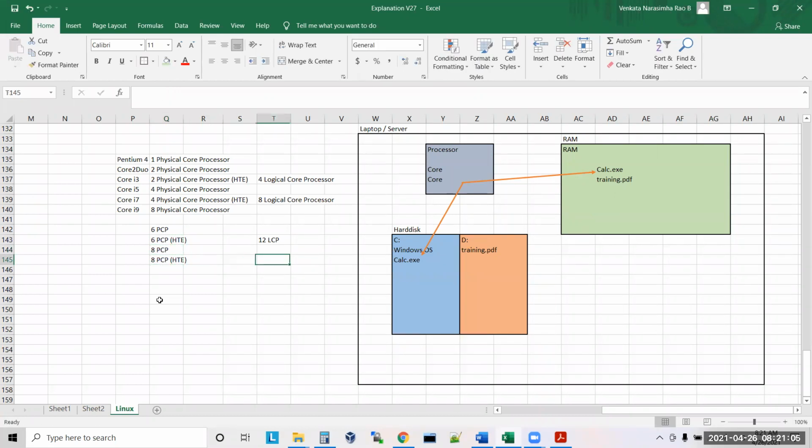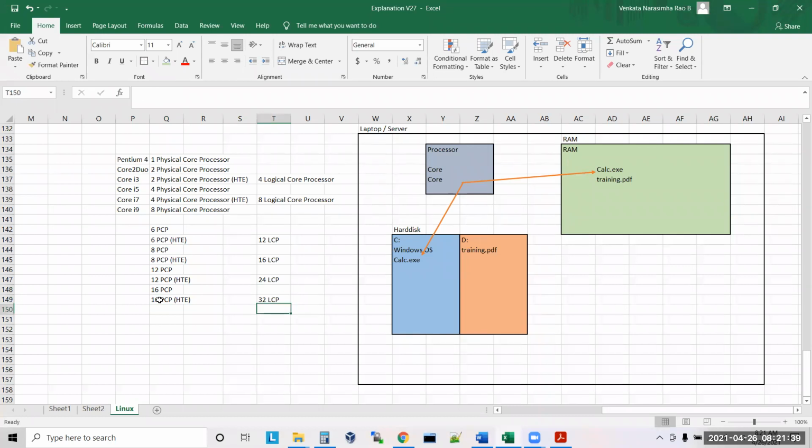Then how many cores do you have here with HTE? 16 LCP. After that you have 12 PCP, 12 PCP with HTE, then how many? 24. Now you have 16 PCP, and 16 PCP with HTE, then 32. 32 LCP. LCP means logical core processors.